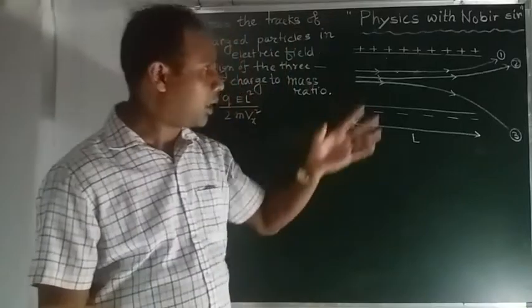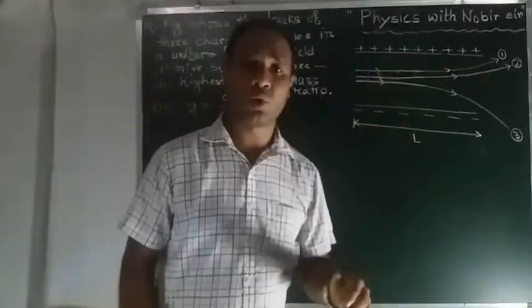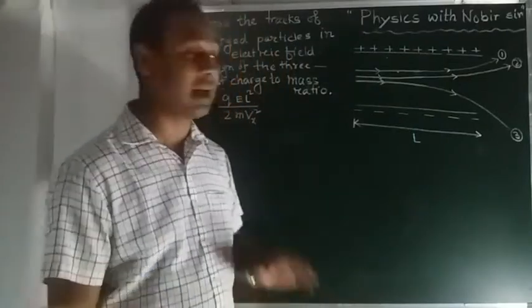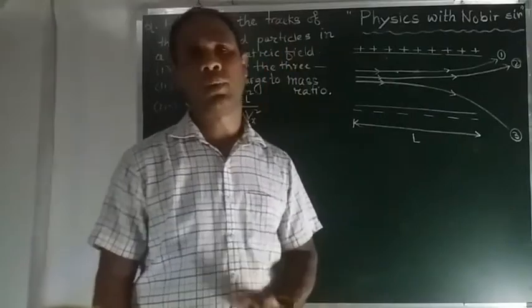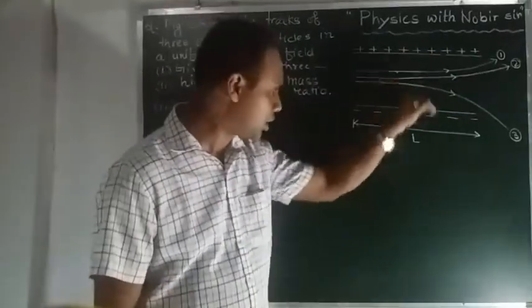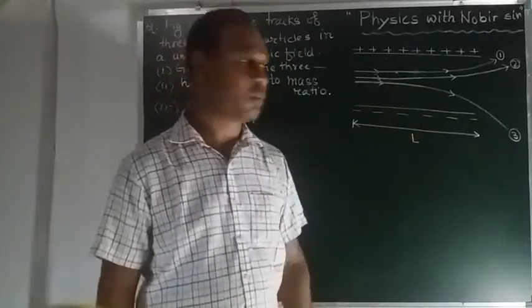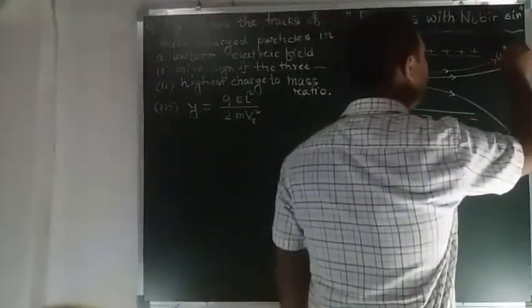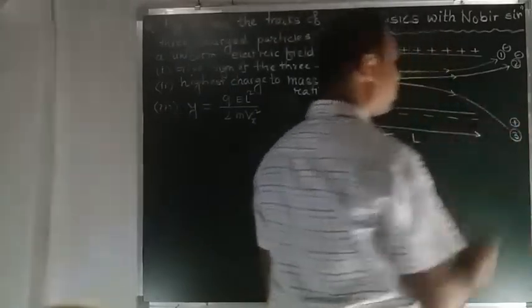So from this figure, number 1 and number 2 will definitely be negatively charged particles, and number 3 will definitely be a positively charged particle, because it is attracted towards the negatively charged plate. So it is a positively charged particle.